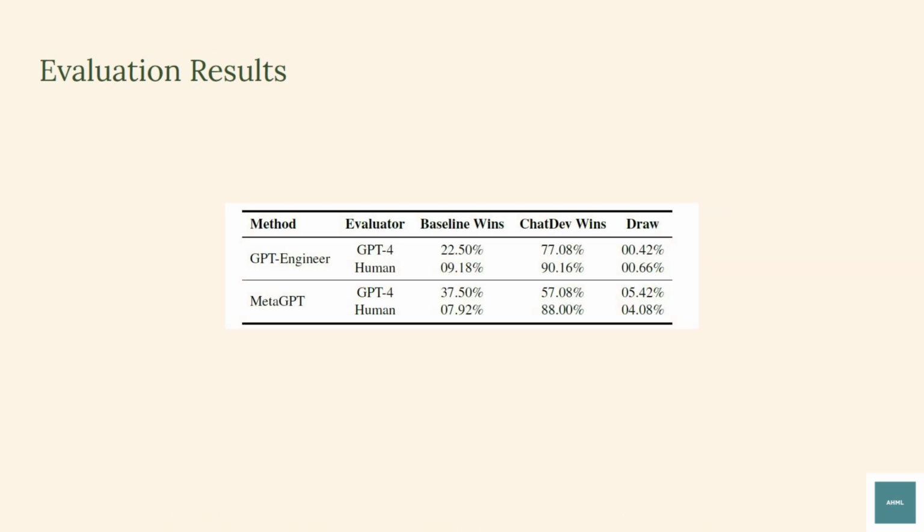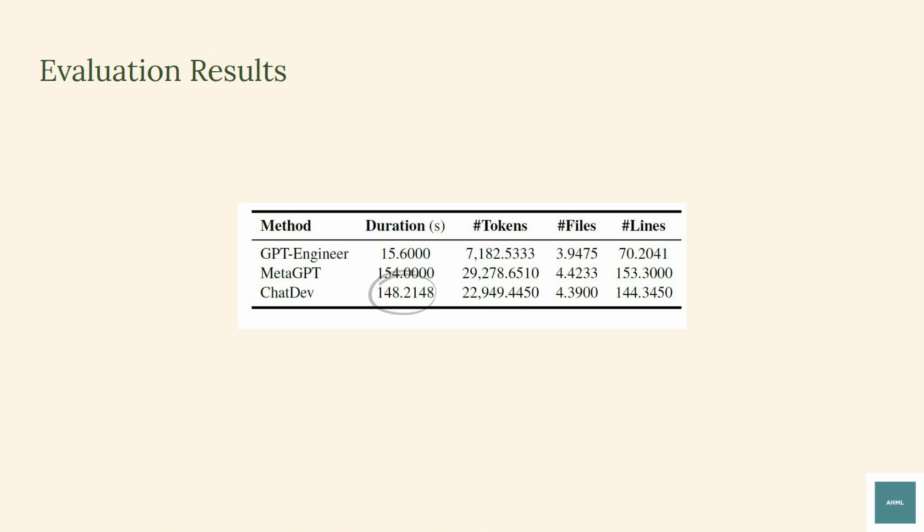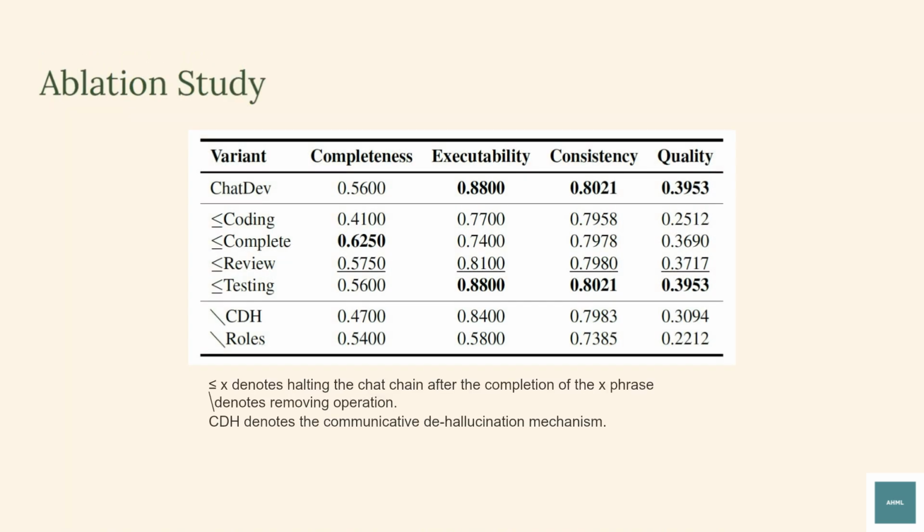To better understand user preferences, human participants and GPT-4 compare pairs of agent-generated solutions to determine the preferred one. ChatDev consistently outperforms baselines, achieving higher average win rates in both GPT-4 and human evaluations. Although multi-agent development is slower and consumes more tokens than the single-agent approach, it produces a larger codebase with more lines, enhancing software functionality.